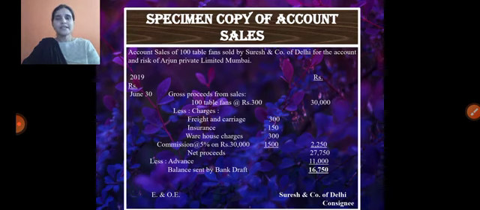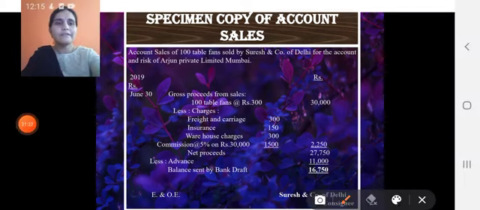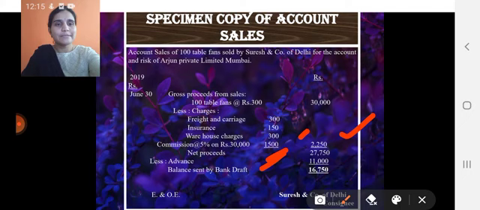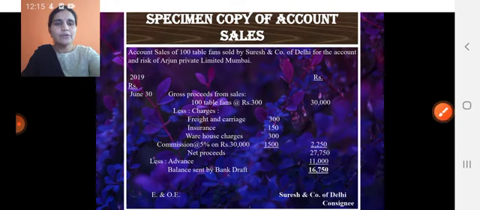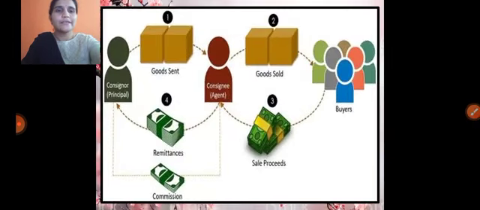So the commission is 30,000 into 5%, that is 1,500 rupees. The total value is 2,250 including the expenses along with the commission: 1,500 is the commission and the rest of the value is expenses. So from the total sales, if we deduct these expenses, we get the value called net proceeds.